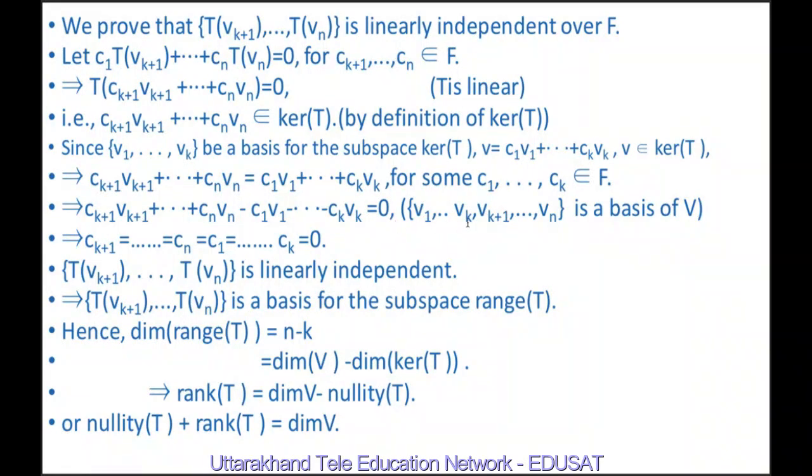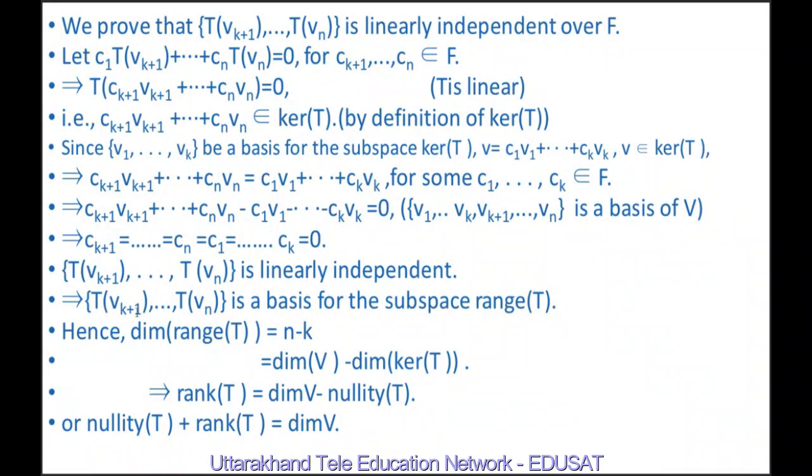But v1, ..., vk, vk+1, ..., vn is a basis for V. So these elements should be linearly independent. It means ck+1, ..., cn, c1, ..., ck are all equal to 0. Therefore, the set Tvk+1, ..., Tvn is linearly independent.